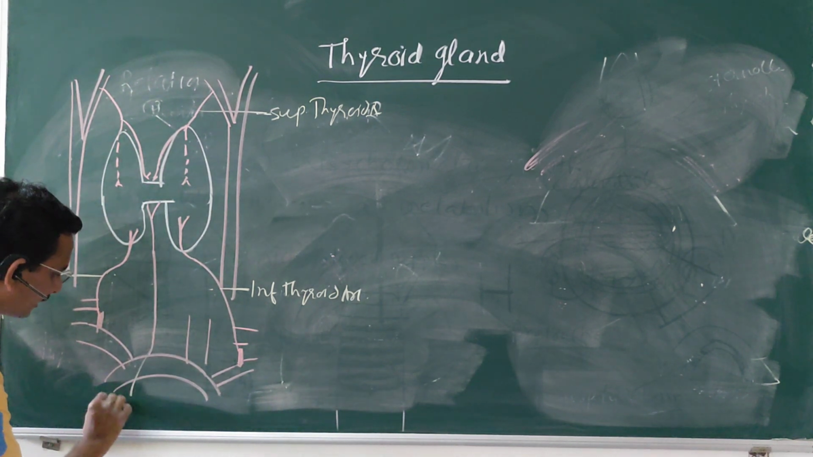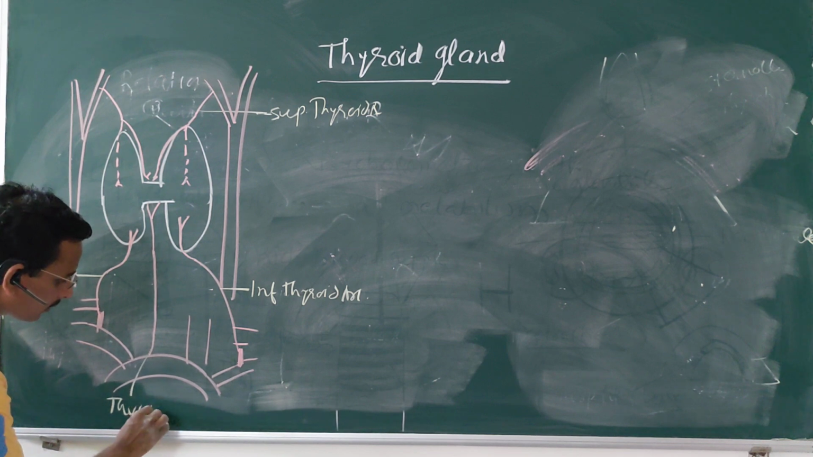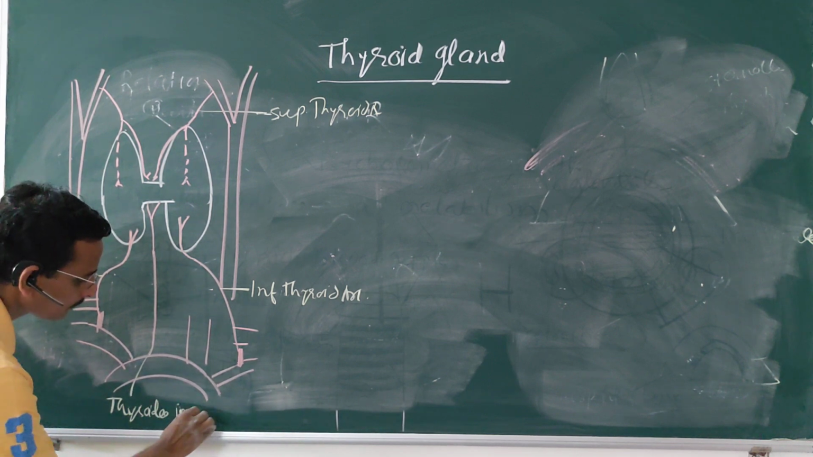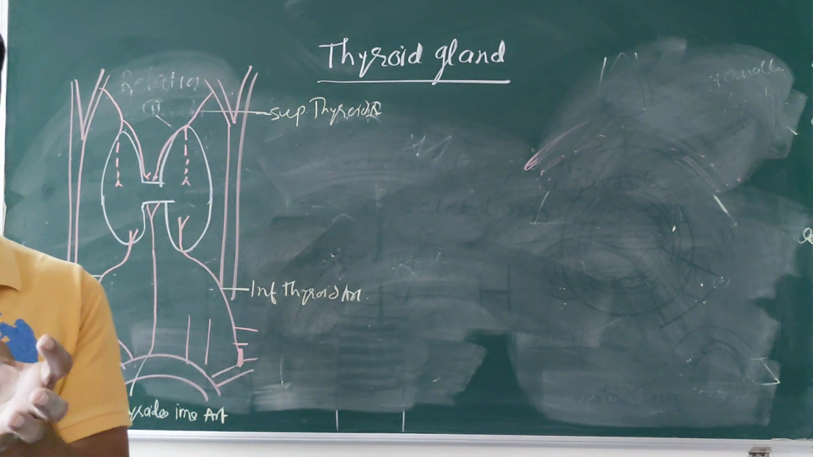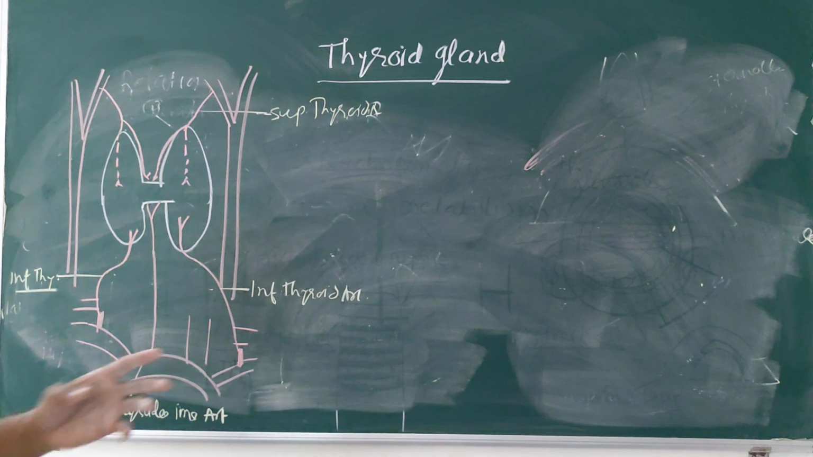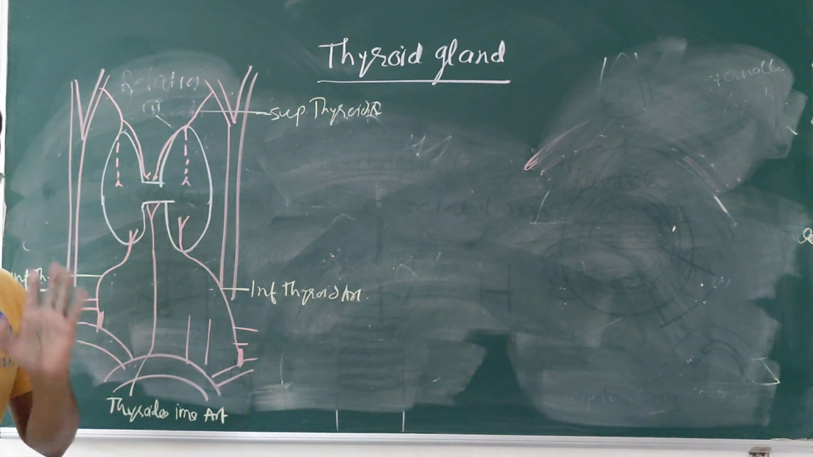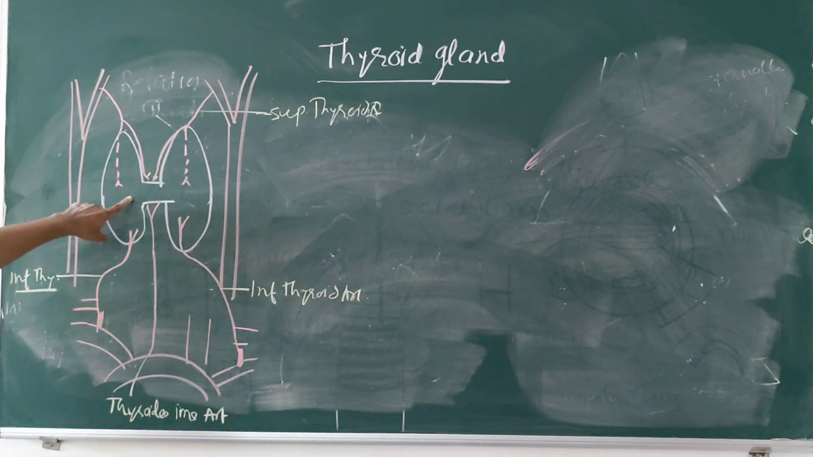This is called the thyroidea ima artery. And the fourth one is the numerous small branches, which arise from the tracheal or esophageal arteries. Okay. So this is your blood supply.